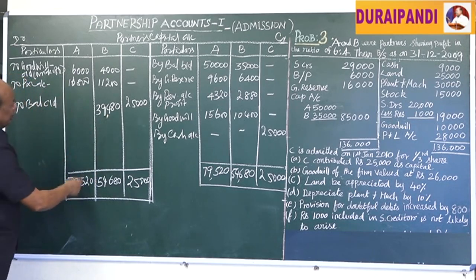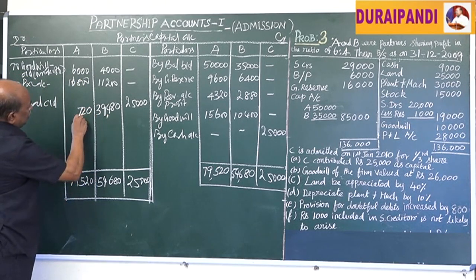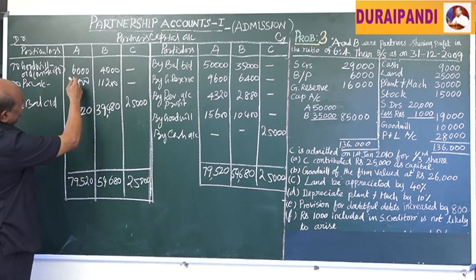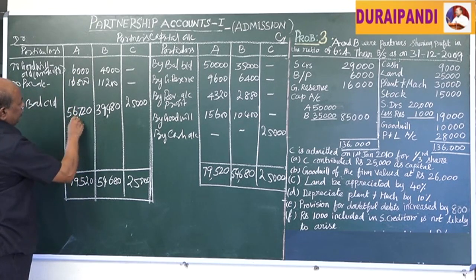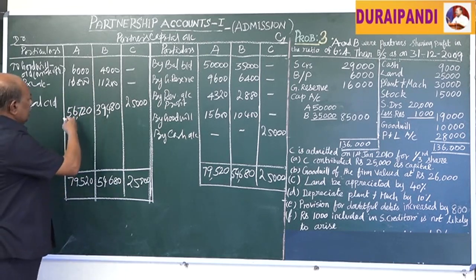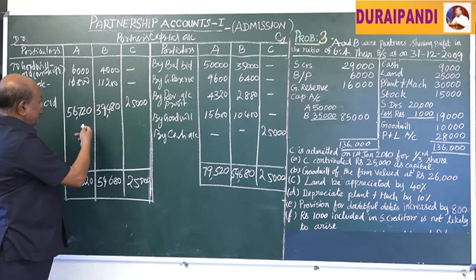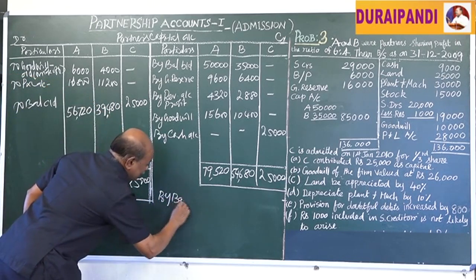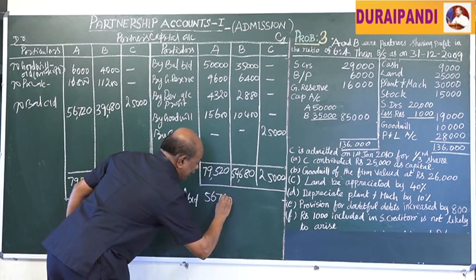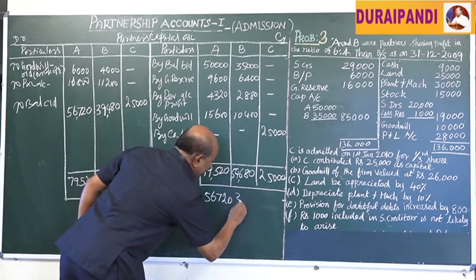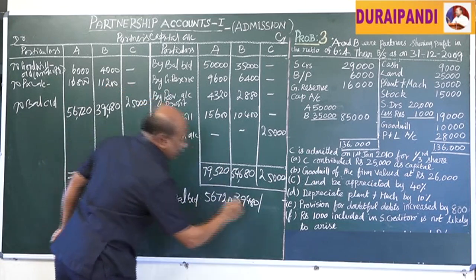39,480 for B, 56,720 for A. That is the closing or final capital balance of A, B and C. It will appear in the new balance sheet, that is by balance c/d: for A 56,720, for B 39,480, for C 25,000.